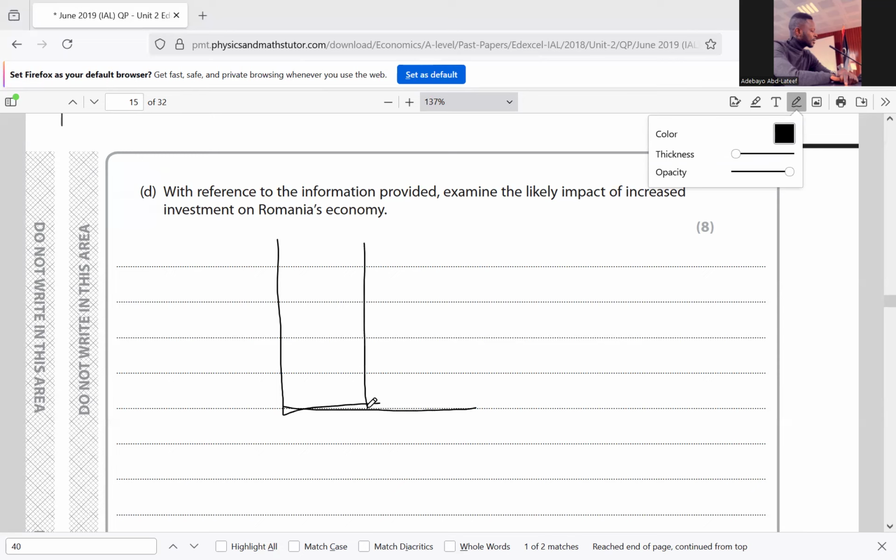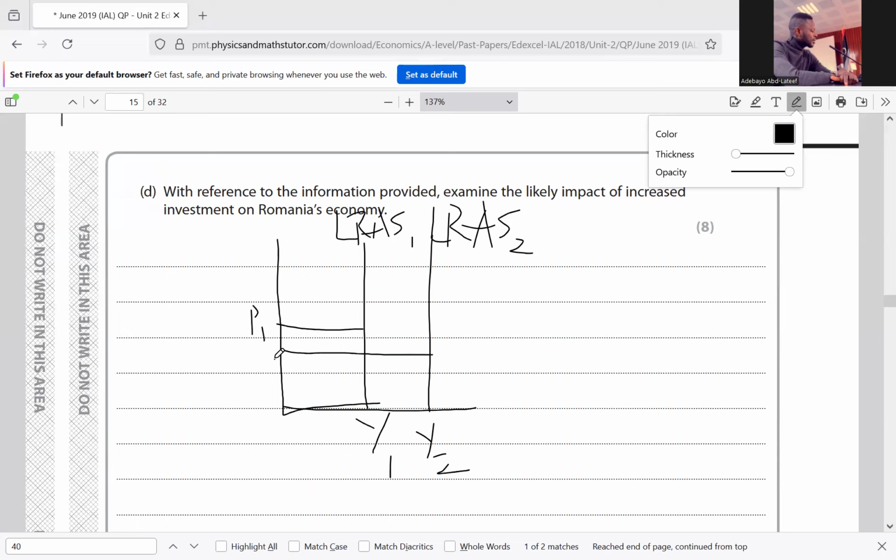This is our long run aggregate supply, LRAS 1, LRAS 2, Y2, Y1, P1, and price will fall to P2. So an increase in investment will increase the long run aggregate supply, and that means firms will be efficient enough, the price level will fall, real output will rise, and the long run aggregate supply curve will shift rightward from LRAS1 to LRAS2.